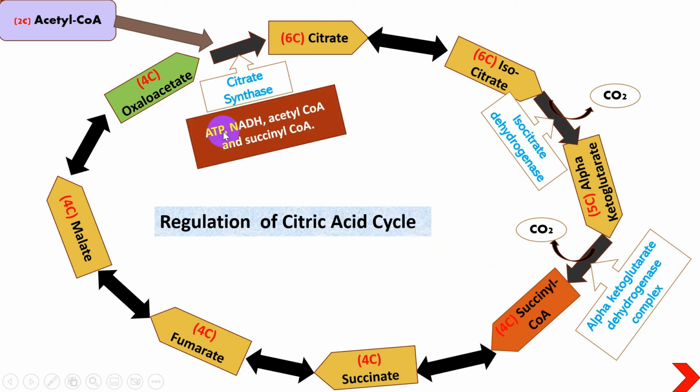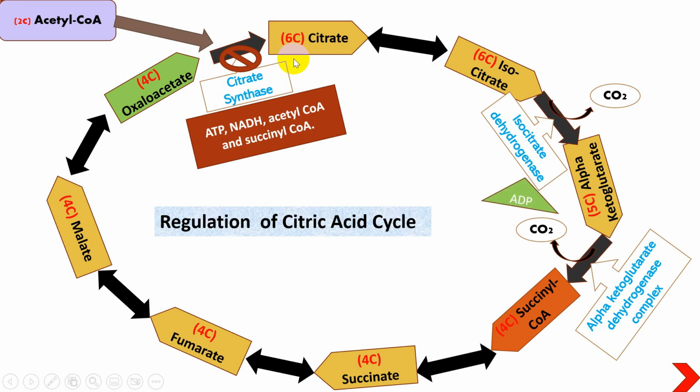Citrate synthase is negatively regulated, or we can say it is inhibited, by high production of ATP, NADH, acetyl-CoA and succinyl-CoA. When the concentration of ATP and NADH is high, it will have an inhibitory effect on the citrate synthase. So the process of the citric acid cycle will be halted over here and it will not be converted into citrate.